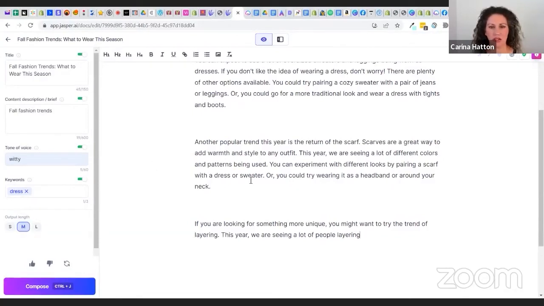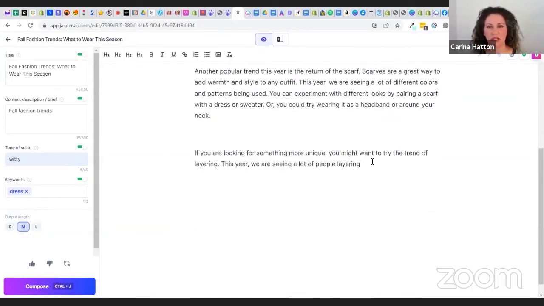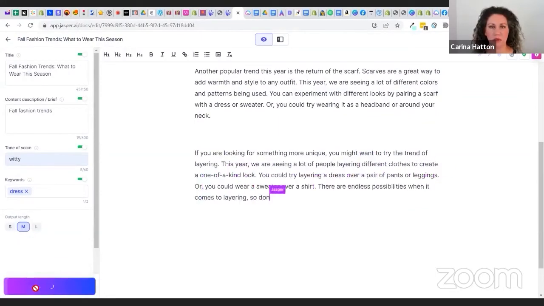Pairing it with a scarf or a dress or sweater, or you could try wearing it as a headband or around your neck. If you're looking for something more unique, you might want to try the trend of layering. This year, we are seeing a lot of people layering. I'm hitting the button to make it write some more. Layering different clothes to create a one-of-a-kind look.